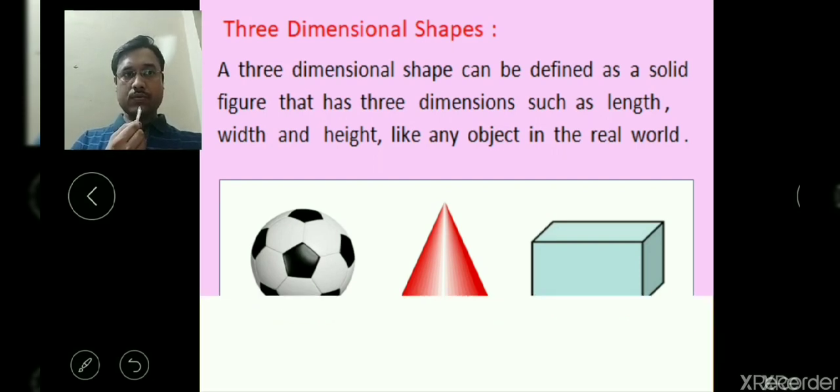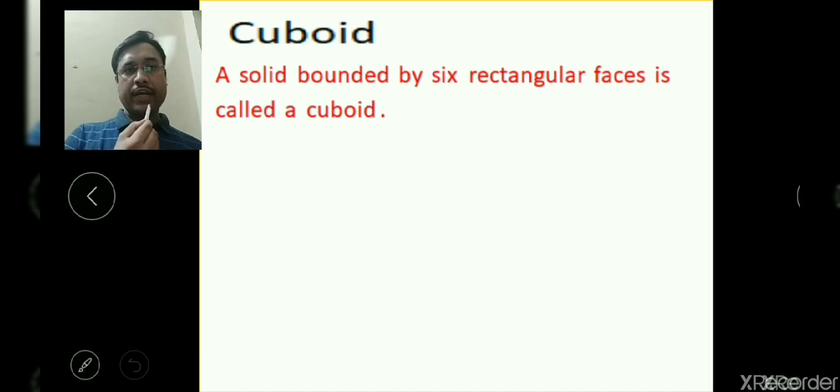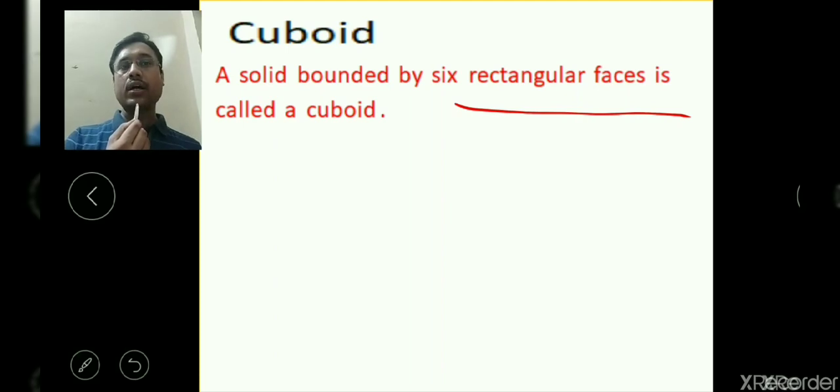So now we can define the cuboid like this: a solid bounded by six rectangular faces, meaning each face is rectangular in shape, is called a cuboid. There must be six faces, and they should be rectangular faces.